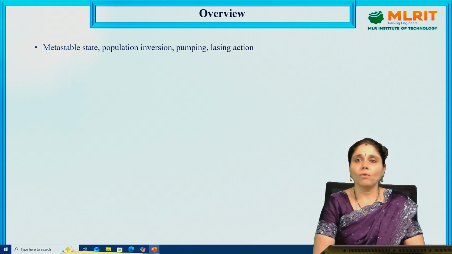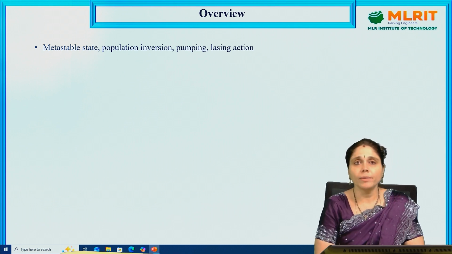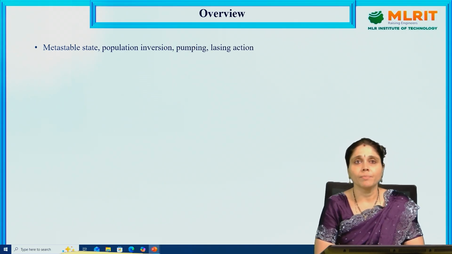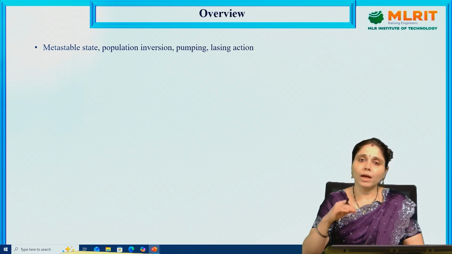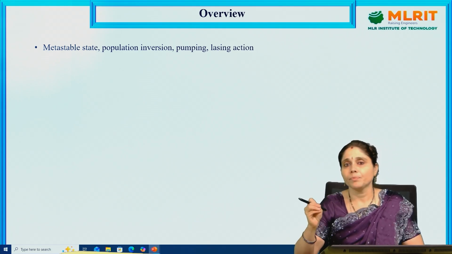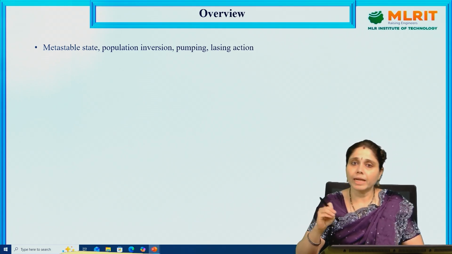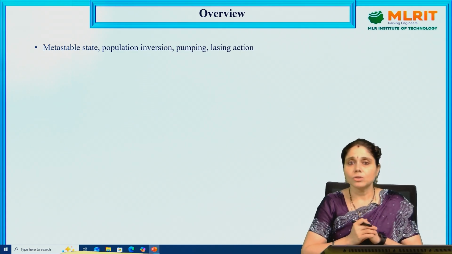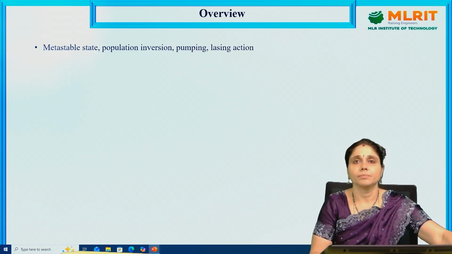So here, what are we going to learn about? We are going to learn about metastable state, population inversion, pumping and lasing action, and the principle of lasing action. So how are we going to get laser light? What is the process of getting laser light? What happens behind this? Okay, so let us consider these things.